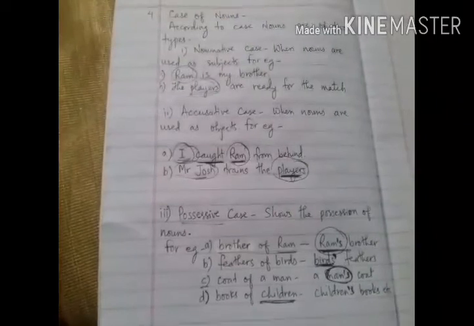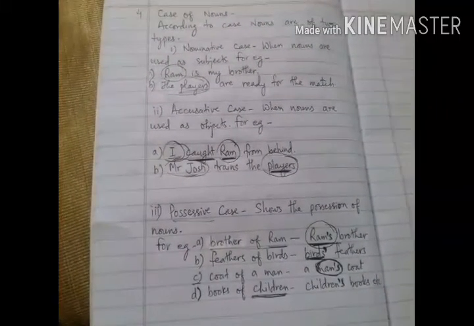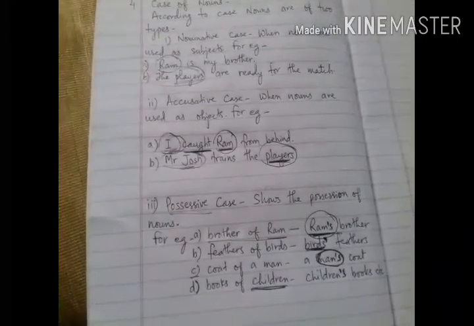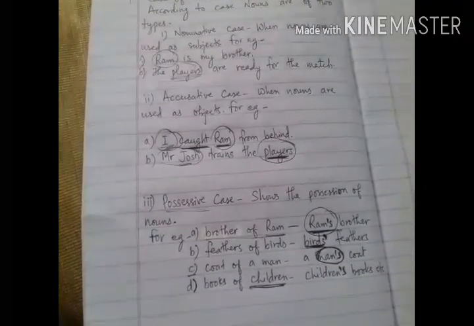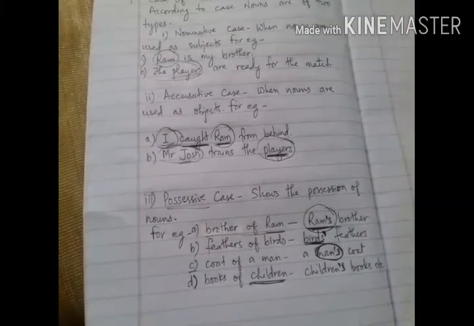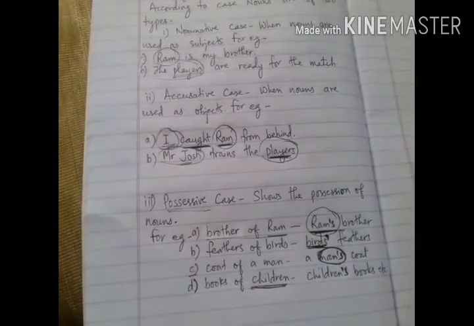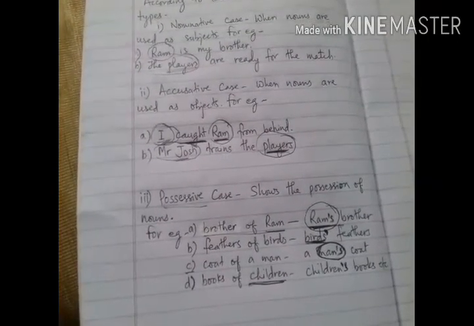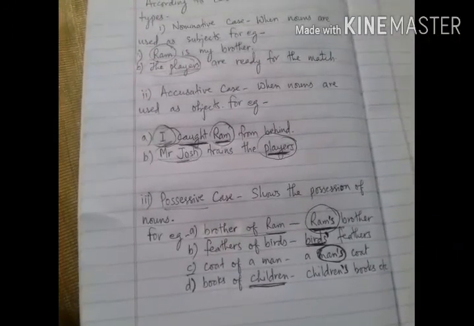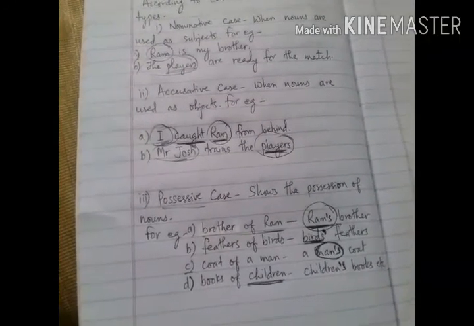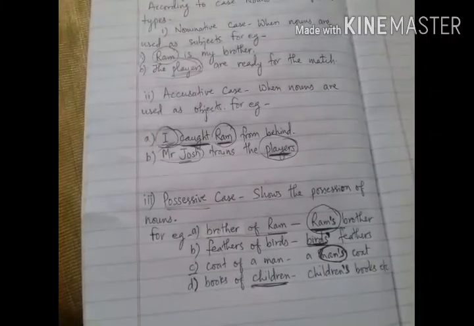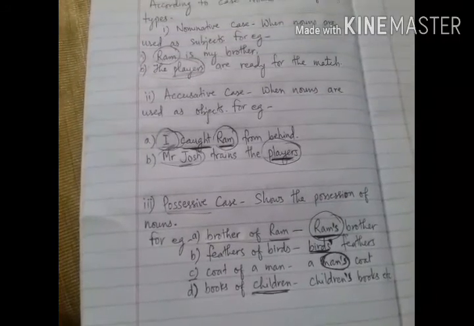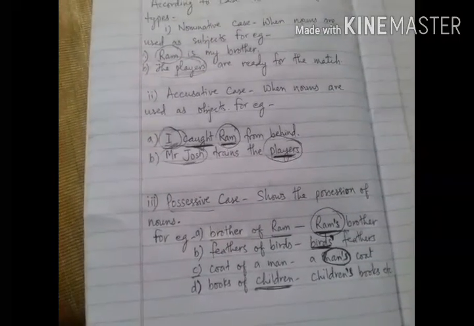So we have understood here the case of nouns. That means nominative case when the nouns are used as subject, accusative case when the nouns are used as objects, and the possessive case to show the possession of noun by using apostrophe. If the nouns are singular, we use apostrophe s. If the nouns are plural, we use just an apostrophe. And in case of nouns not ending with s, in both singular and plural, we use apostrophe s to show the possession. So I hope you all have understood this chapter very well about the classification of noun.